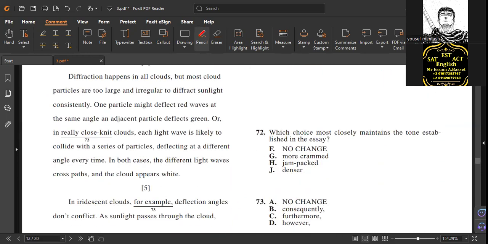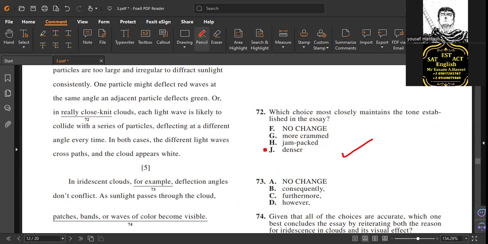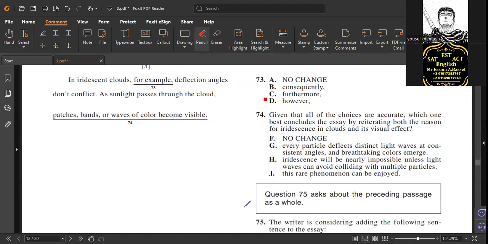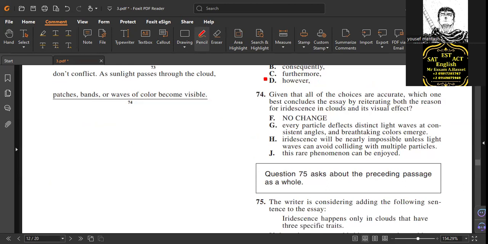Denser. So 7-2, it must be letter J. Correct. Yes. 73 will be however. D is correct. And I marked F and G. One second, let me see which is better. It must be letter G. But or is it G? Great improvement. Okay. Why not? Great improvement to delete two answers.